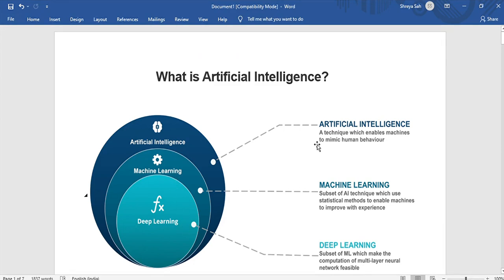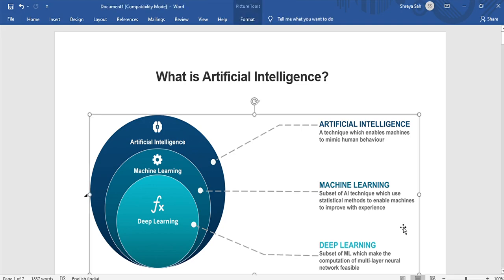So, what is artificial intelligence? A technique which enables machines to mimic human behavior. In simple layman's language, artificial intelligence is a technique which enables machines to mimic human behavior. What is machine learning? Machine learning is a set of AI techniques which use statistical methods to enable machines to improve with experience. So machine learning enables the machine to improve with experience, and there are many machine learning algorithms we will see as we proceed. Then what is deep learning?